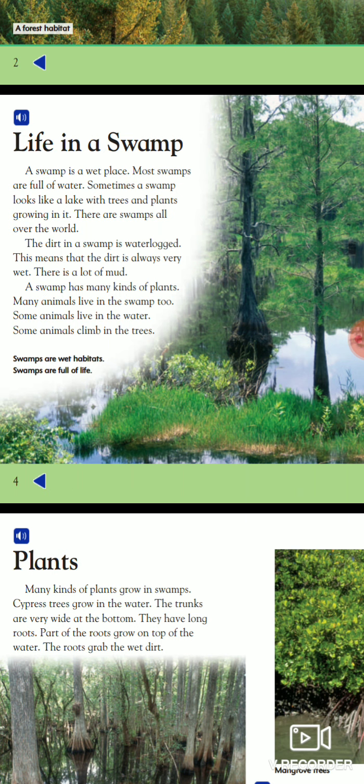A swamp has many kinds of plants. Many animals live in the swamp too. Some animals live in the water. Some animals climb in the trees. Swamps are wet habitats. Swamps are full of life.